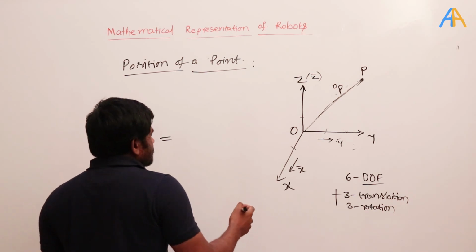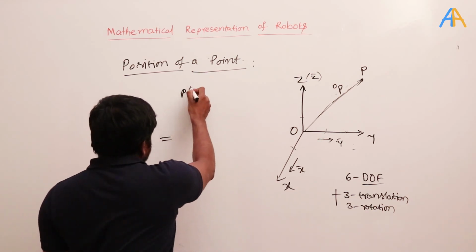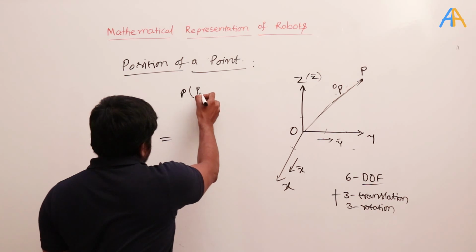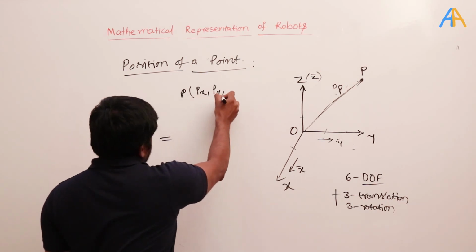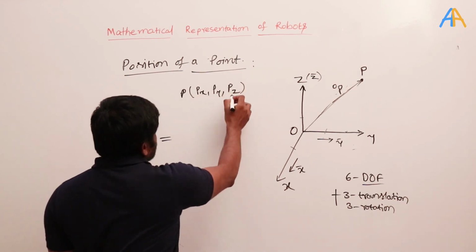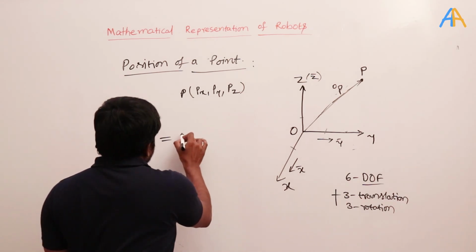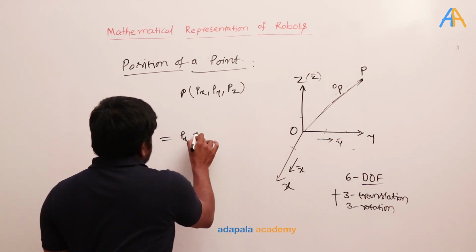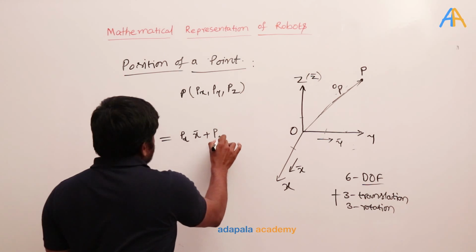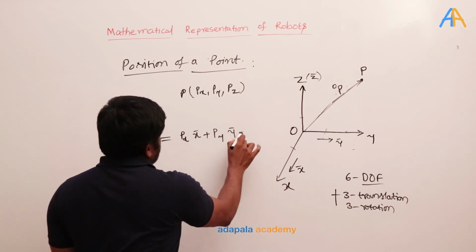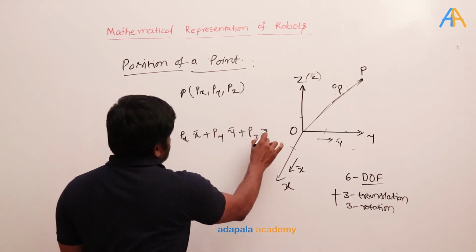So for example, P has the projections px, py, and pz onto the xyz coordinate system. Then I can write px into x bar plus py into y bar plus pz into z bar.